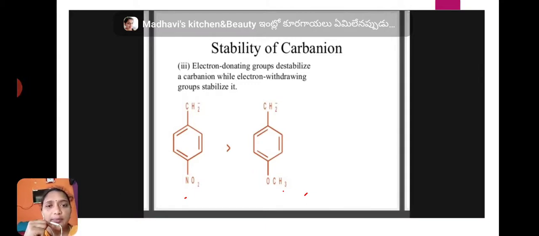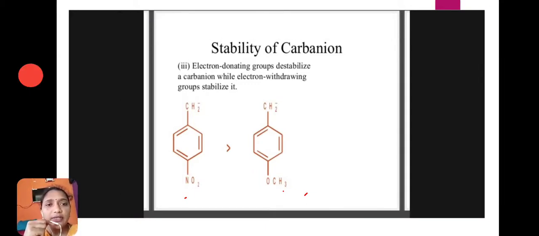Here is an example. The first example has an electron withdrawing group, NO2, and the second example has an electron donating group. Electron withdrawing groups stabilize the carbanion, electron donating groups destabilize the carbanion. So the first compound is greater than the second compound.